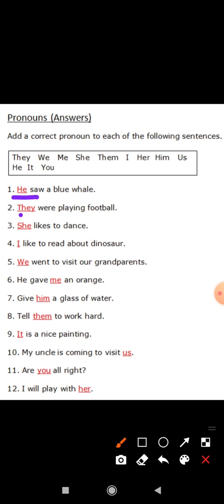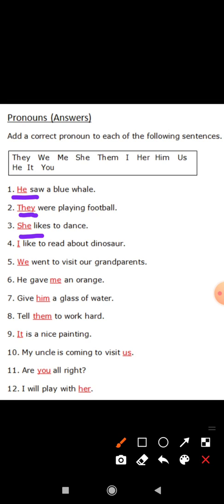Yes, "They were playing football." "They" is a pronoun. "She likes to dance." Yes, like "Samiksha likes to dance." Samiksha is a noun, but we did not use the word Samiksha. Instead of that word, we used "she" here. Yes, instead of a noun, we used a word which is called a pronoun. Simple. Okay, I hope you understood that.